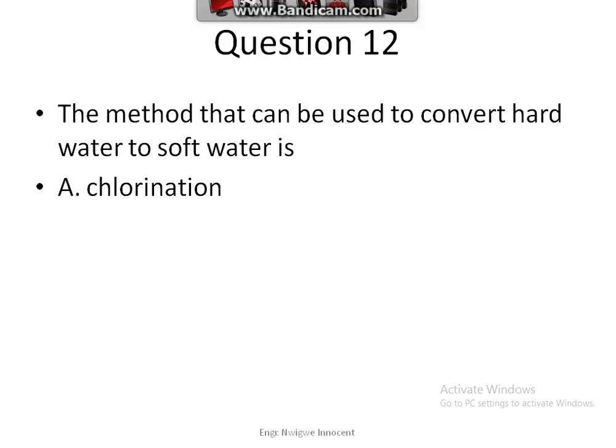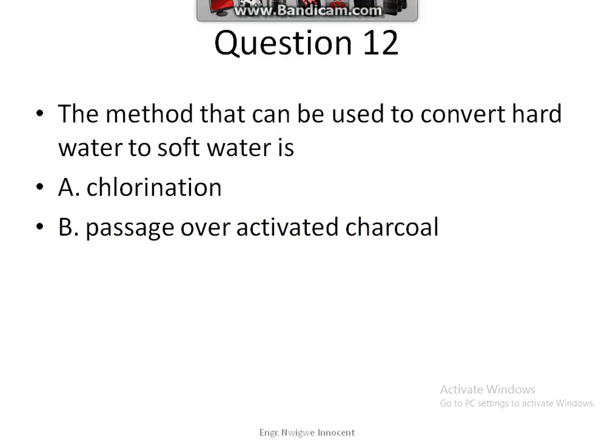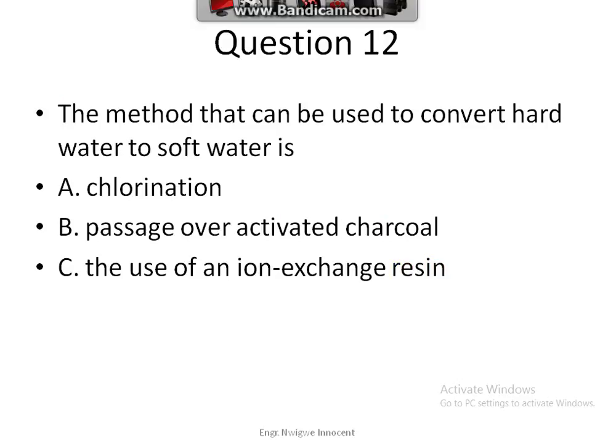Question 12. The method that can be used to convert hard water to soft water is A. Chlorination, B. Passage over active charcoal, C. The use of an ion exchange resin, D. Aeration.